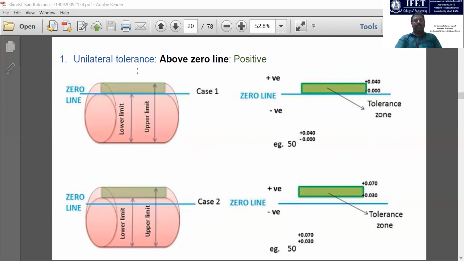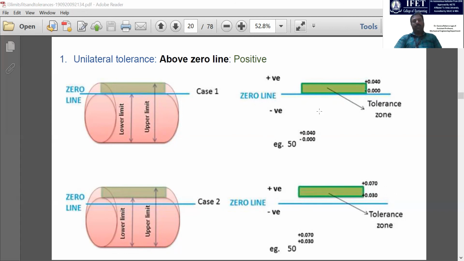The variation in the dimension is in only one direction, not in both directions. Either it is the positive direction or the negative direction. In the previous example we saw the negative direction; now we see the positive direction.